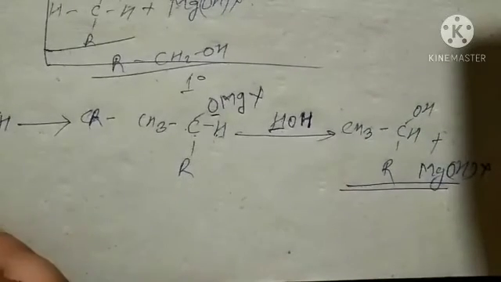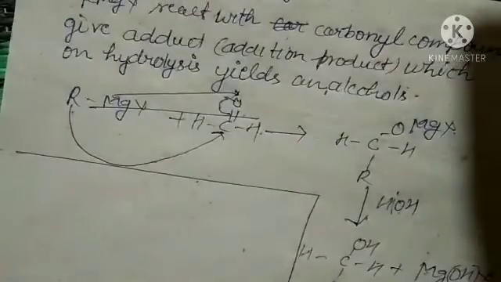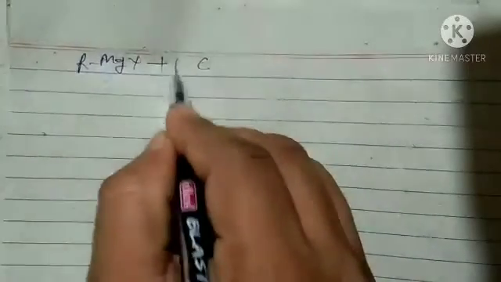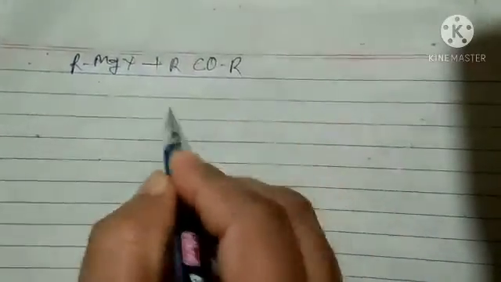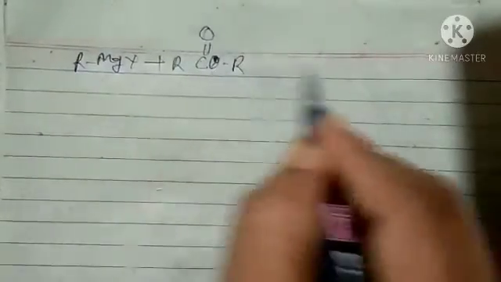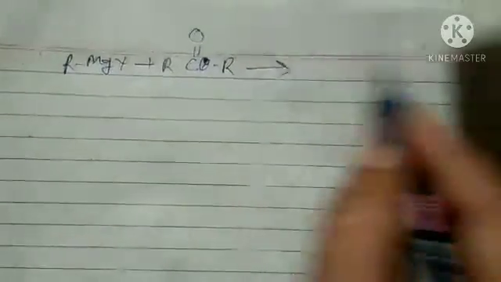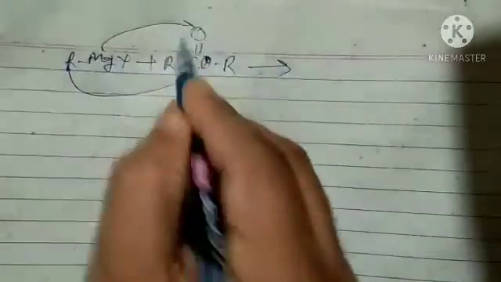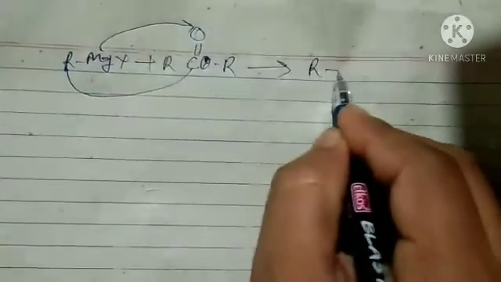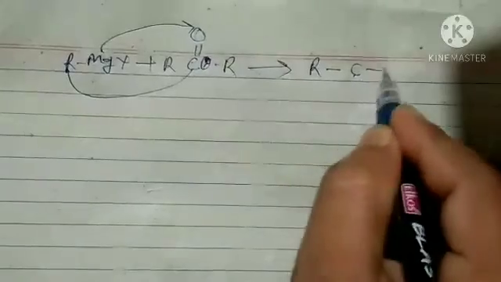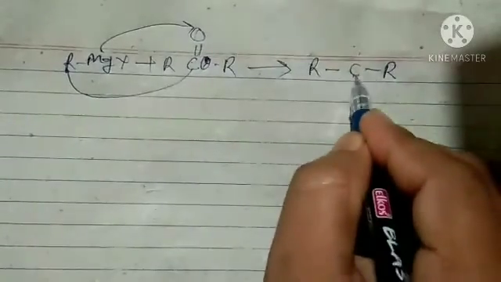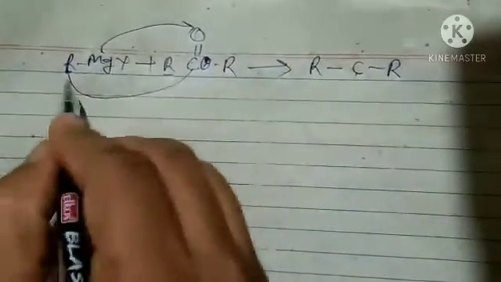If, instead of this, we take a ketone, RMgX plus R-CO-R, so like this it will form the product the same way. R is there, another R is there, and one more R will be added.